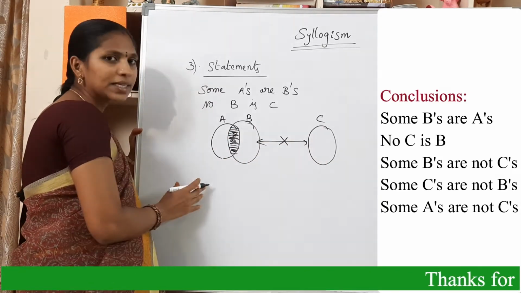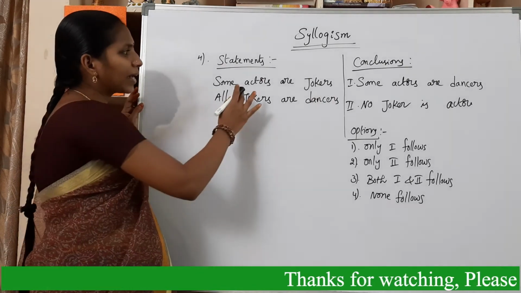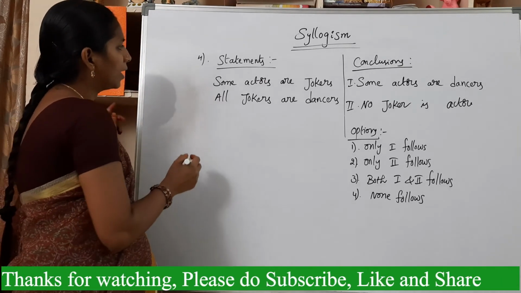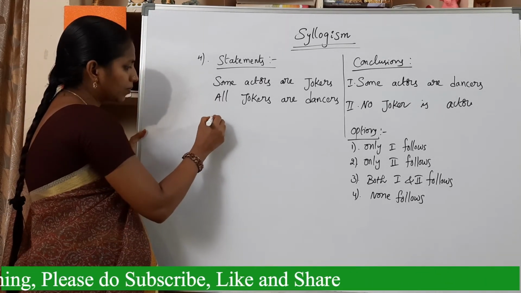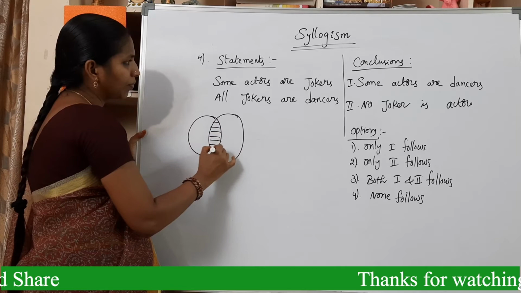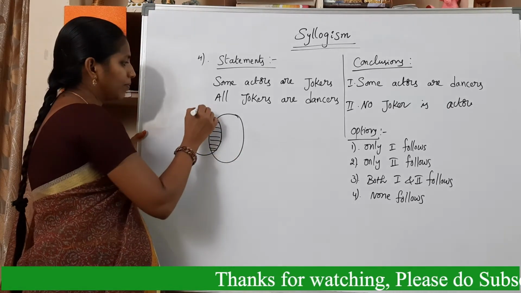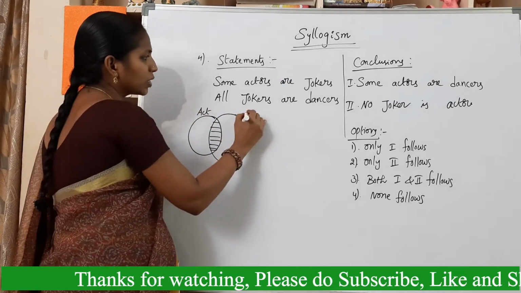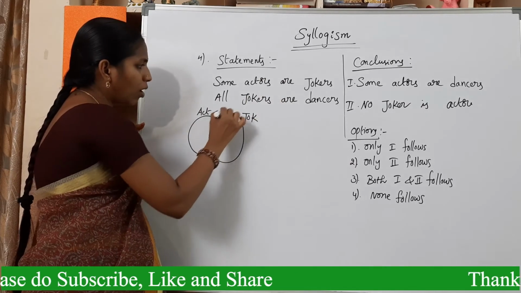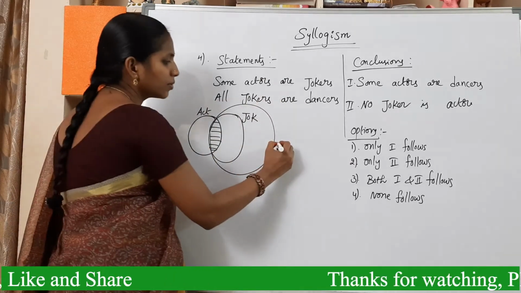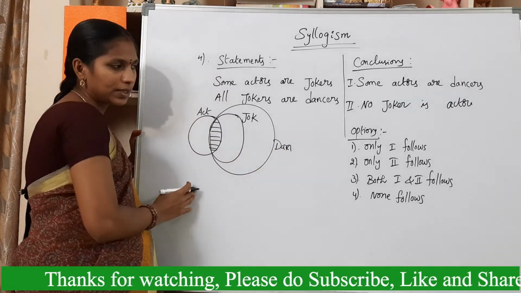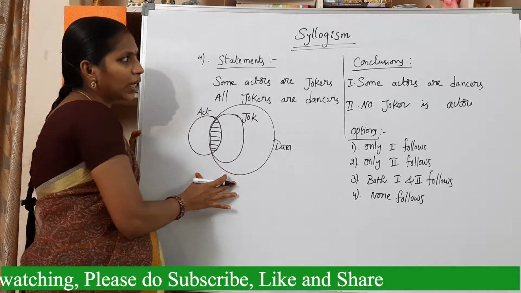Okay. See the next one. See this example. Some actors are jokers. All jokers are dancers. First see Venn diagram. Some actors are jokers. This is intersection part, some part between actors and jokers. This is for actors and this is for jokers. And all jokers are dancers. This is Venn diagram.